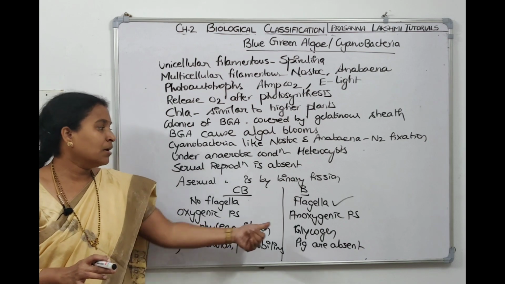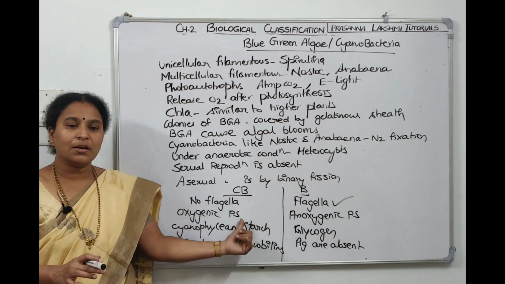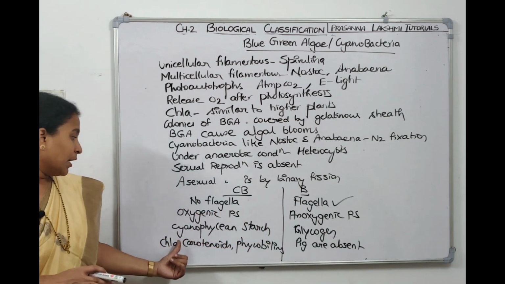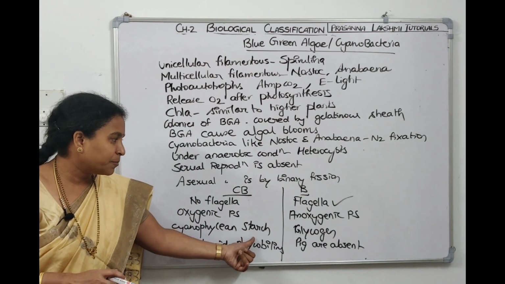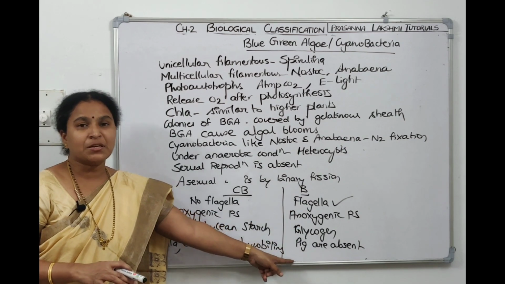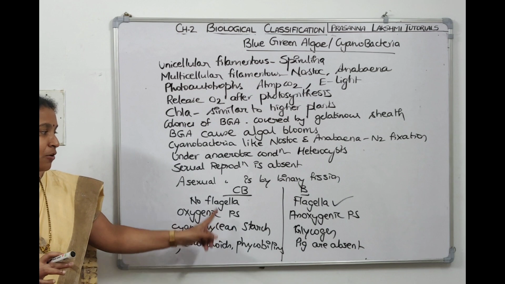Differences between cyanobacteria and bacteria. Bacteria have flagella, cyanobacteria will not have flagella. Bacteria will do anoxygenic photosynthesis, cyanobacteria will do oxygenic photosynthesis. Cyanobacteria have cyanophycean starch as a reserve food material, bacteria will have glycogen as a reserve food material. In bacteria, the pigments are absent. Here chlorophyll a, phycobilins and carotenoids are present.